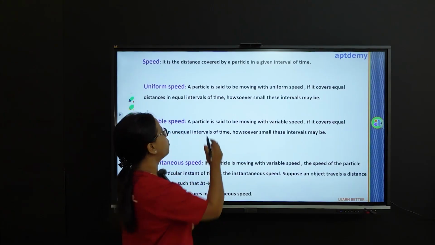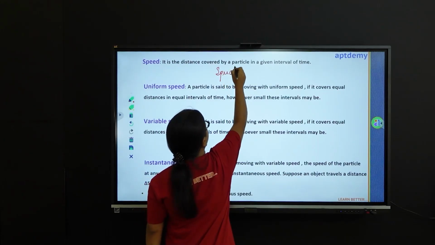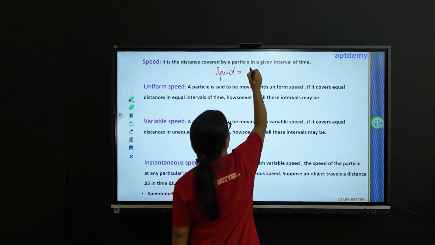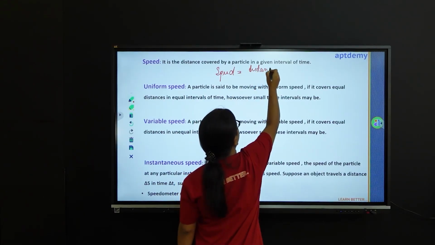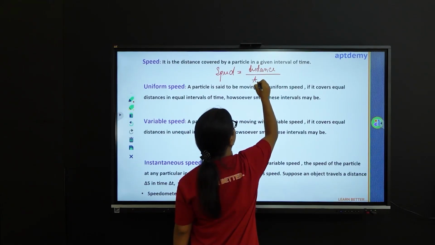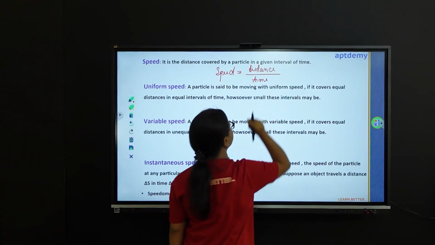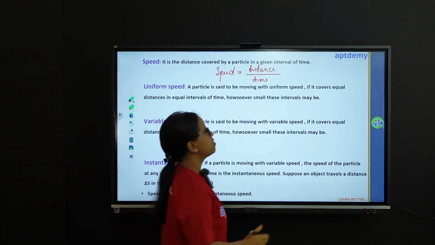Let me jot out a formula for this. Speed equals distance over time. So the SI unit of speed will be meter per second.